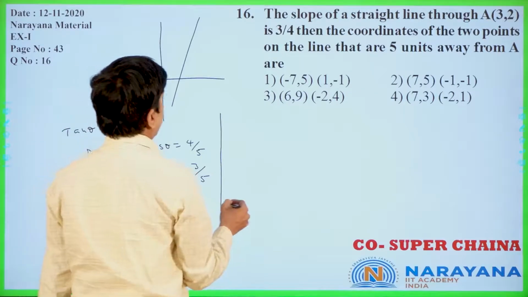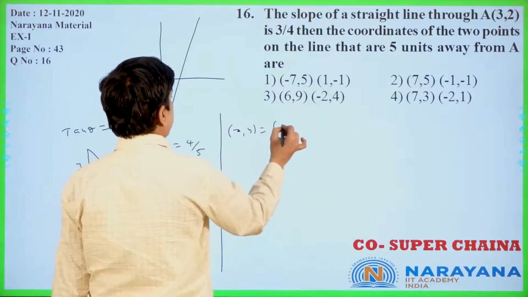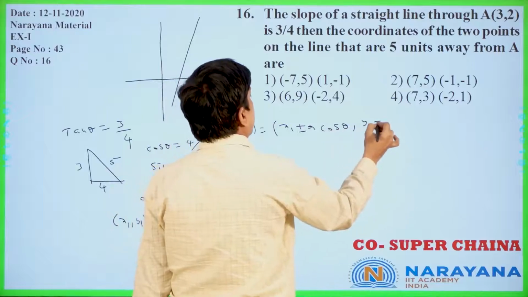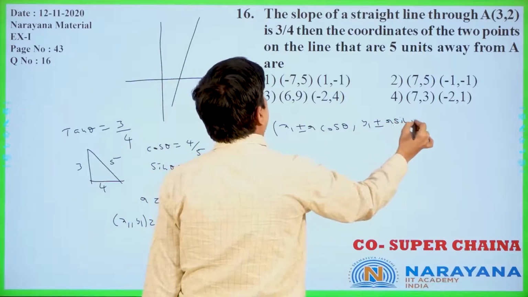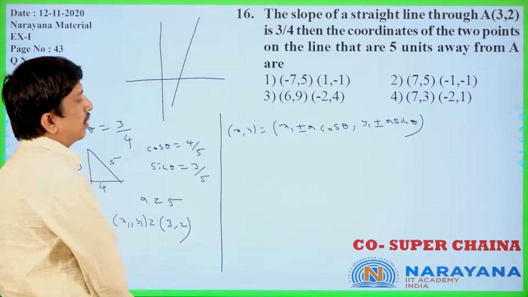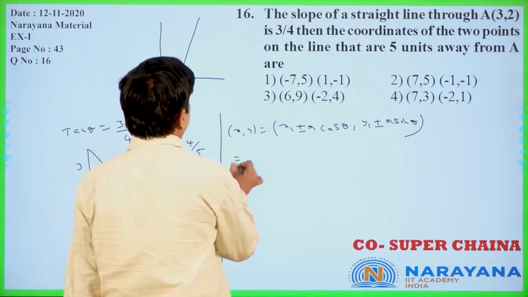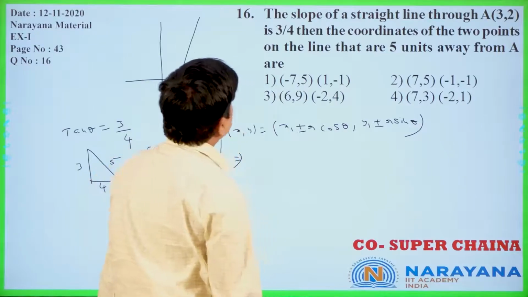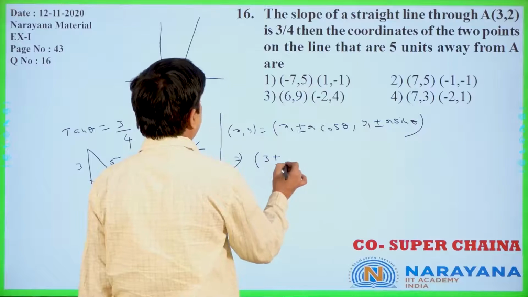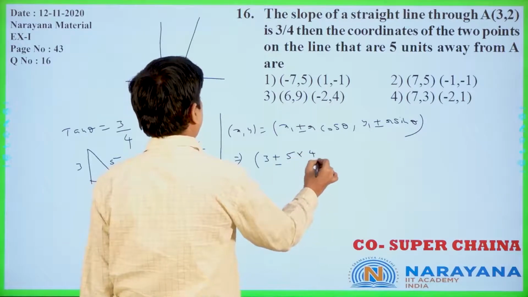Now you see, this x comma y point we are writing as x1 plus or minus r cos theta, y1 plus or minus r sin theta. Now this implies, x1 plus or minus r cos theta means 3 plus or minus 5 cos theta, that is 4 by 5.